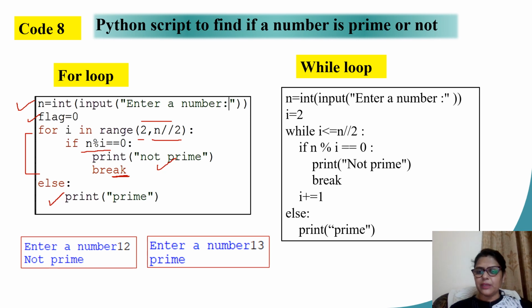The same task is being achieved here with the while loop. Here I need to initialize my variable i. I give the condition explicitly, till i less than or equal to n/2, and I also need the update statement explicitly. The rest of the logic remains the same. I hope the question is clear.